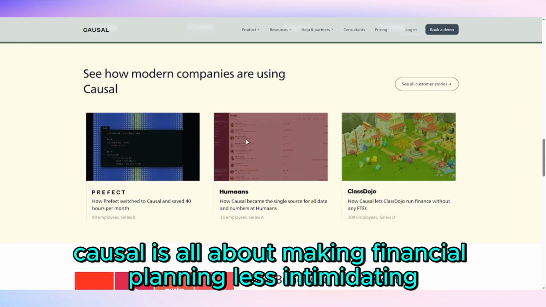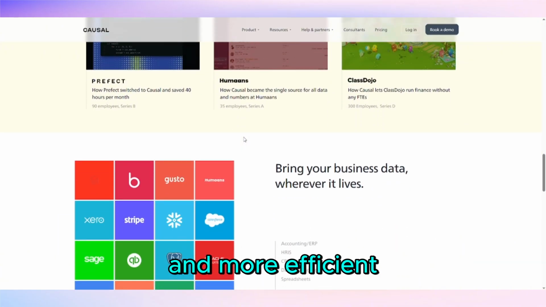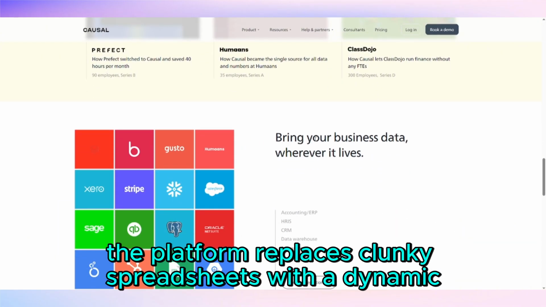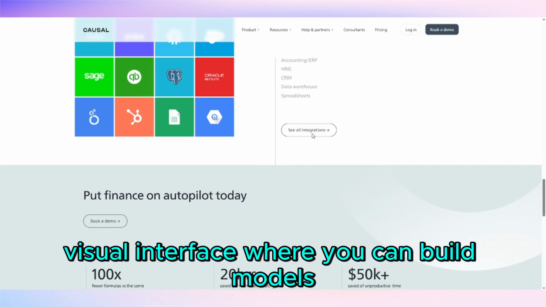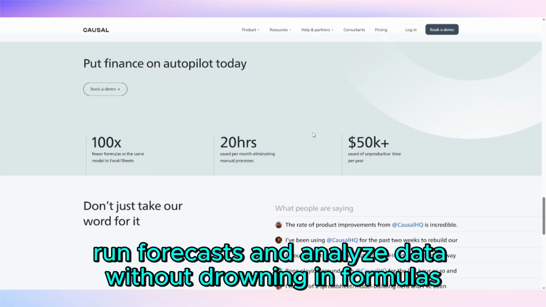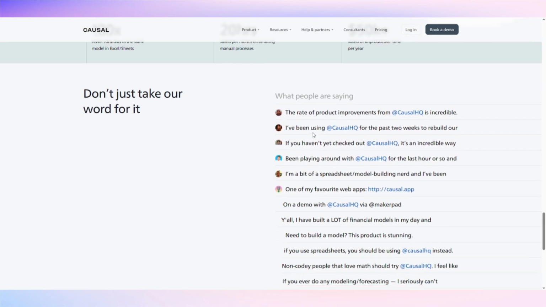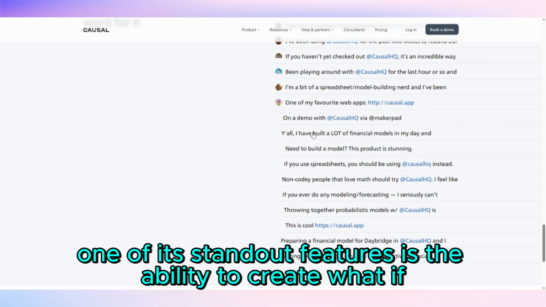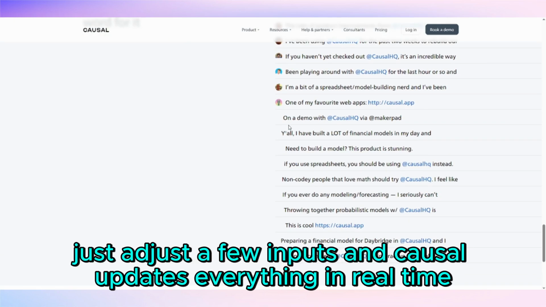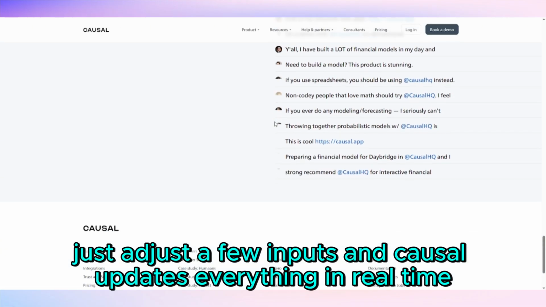Causal is all about making financial planning less intimidating and more efficient. The platform replaces clunky spreadsheets with a dynamic visual interface where you can build models, run forecasts, and analyze data without drowning in formulas. One of its standout features is the ability to create what-if scenarios effortlessly. Just adjust a few inputs and Causal updates everything in real time.